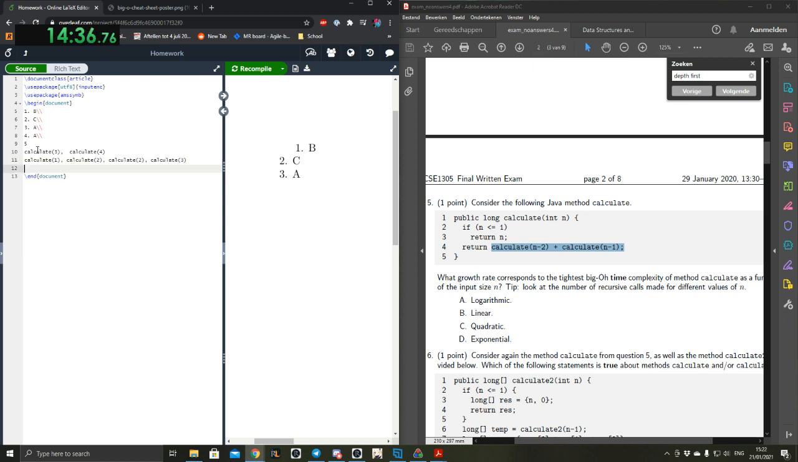Then calculate 1 will return. Calculate 2 will do calculate 0, which will return as well.